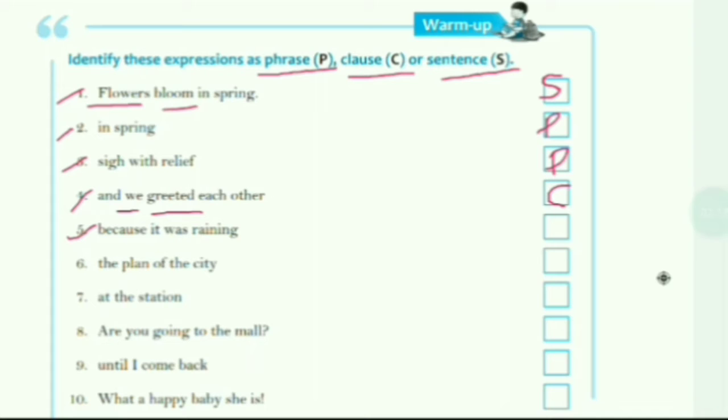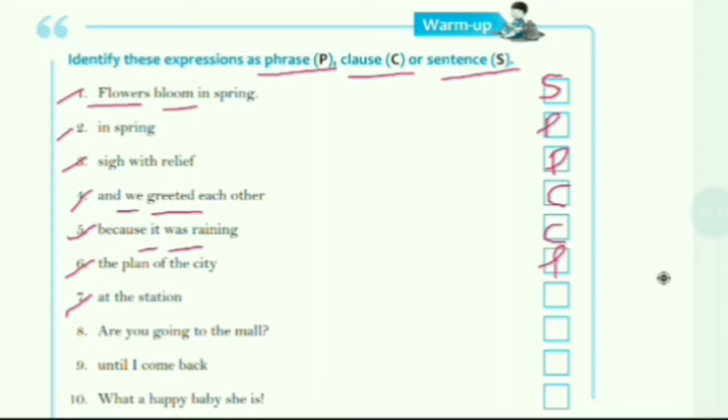Then fifth one is: because it was raining. It's again not making a complete sense but it has subject and verb, so it's again a clause. Sixth one: the plan of the city. It's a group of words that doesn't have subject and verb in it and doesn't make a complete sense, so it's a phrase.